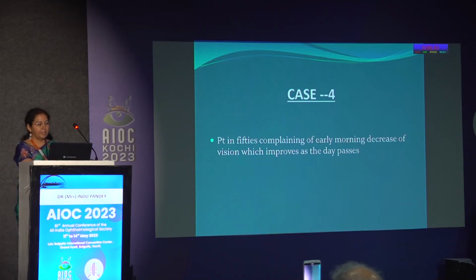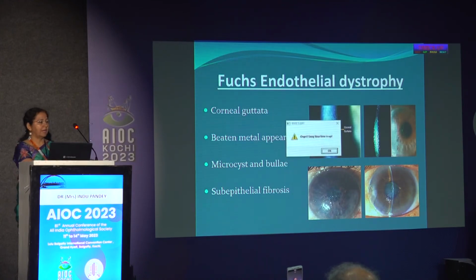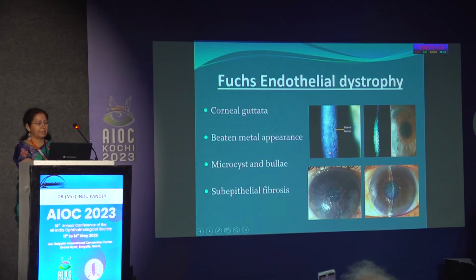So this is my fourth case. The patient, in her 50s, came with a complaint of early morning decrease of vision, which gradually improved as the day passed. The patient was diagnosed as Fuchs' endothelial dystrophy. It is characterized by the presence of corneal guttae, which are seen as black spots on direct illumination and give a dewdrop-like appearance on retroillumination. To start with, they are present in the center of the cornea and gradually coalesce, and give a beaten-metal appearance.